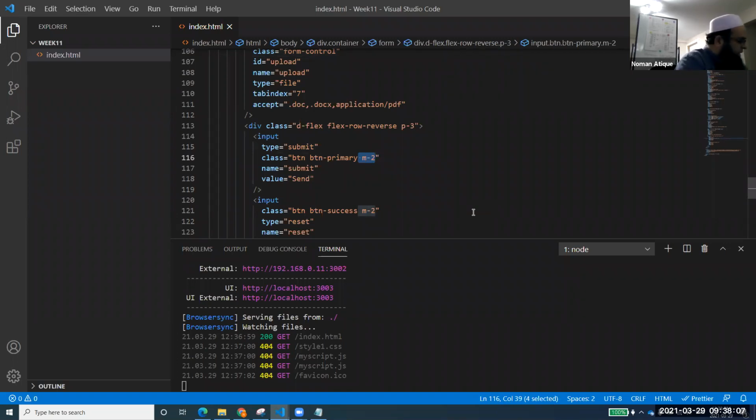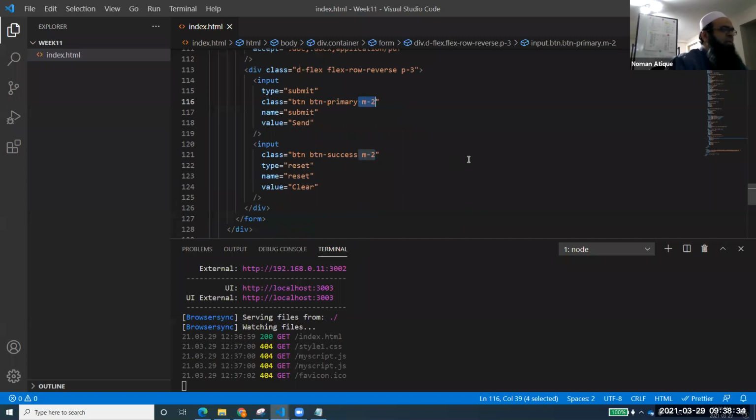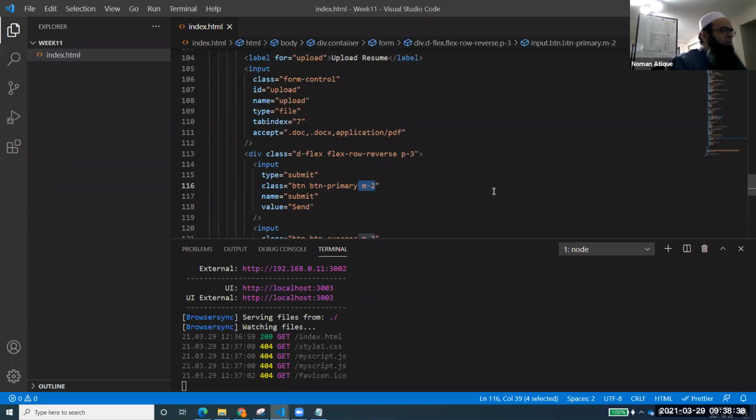Yes. So it's very easy to put a margin on any of our form controls by just putting an M, or MR for margin right, ML for margin left. M means from all sides, right? And the same goes with the padding as well. For the padding, you just implement a P, P2, P1, P3, whatever. So it starts adding the padding to it as well. I hope you had a chance to look at it.